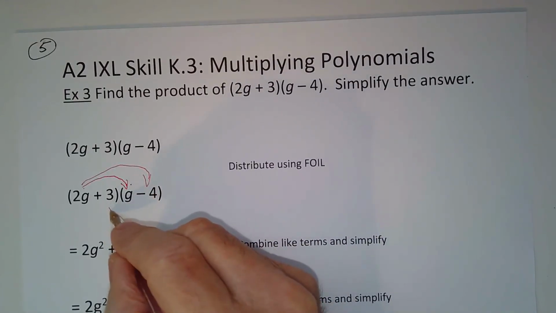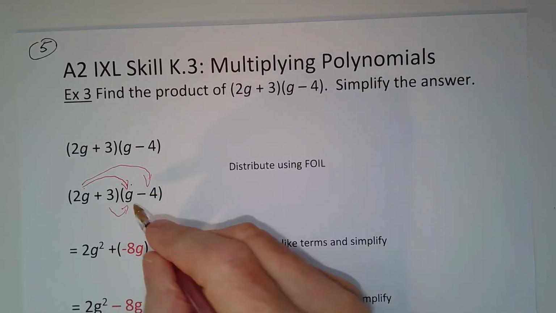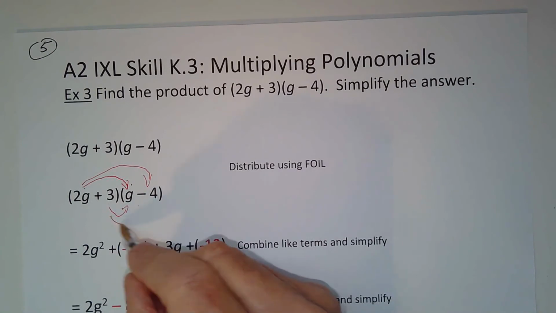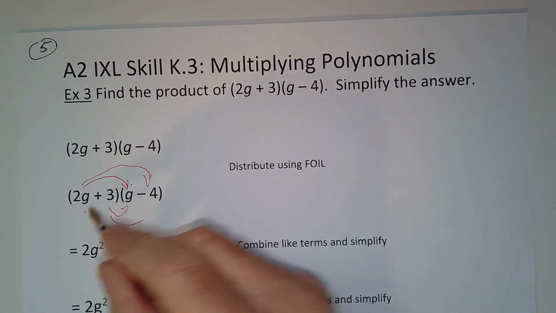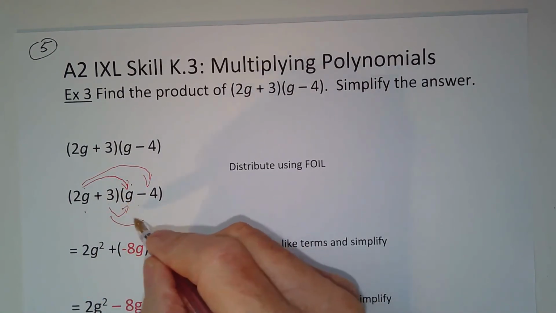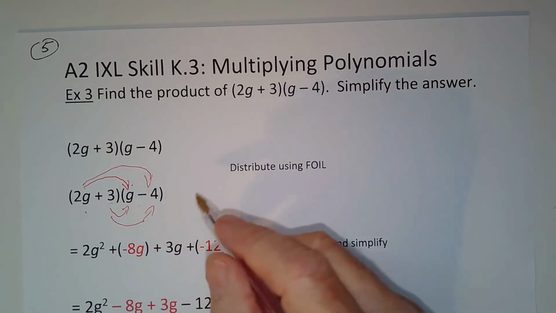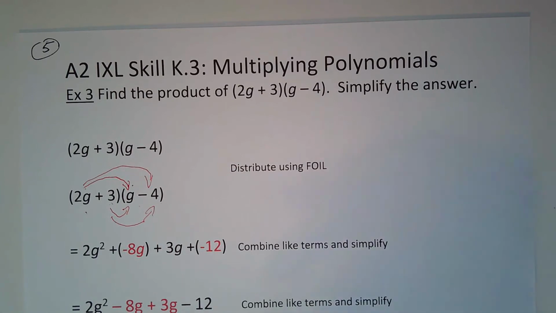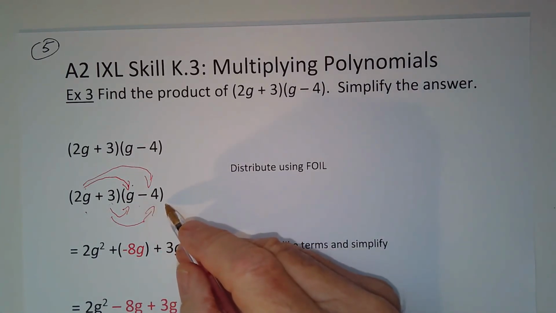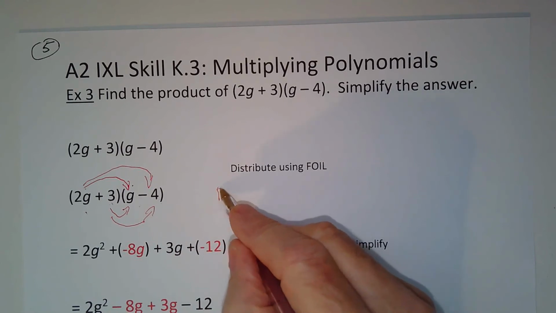And then 3 to the g, that's inner. And then 3 times negative 4, so last to last, that's the distribution pattern that we use when we do FOIL.